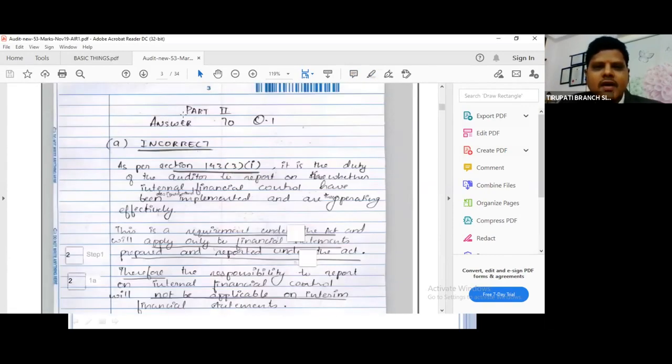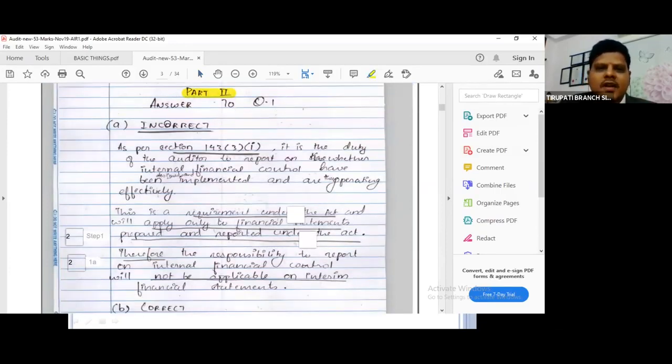Now let us take part 2 that they have written. He's answering. Now he has written one more point to note, friends. Whenever you are writing bullet points or numbering, don't write outside the margin. If you are writing a bullet point here, it will not leave a bad impression. You write bullet points always inside the margin.